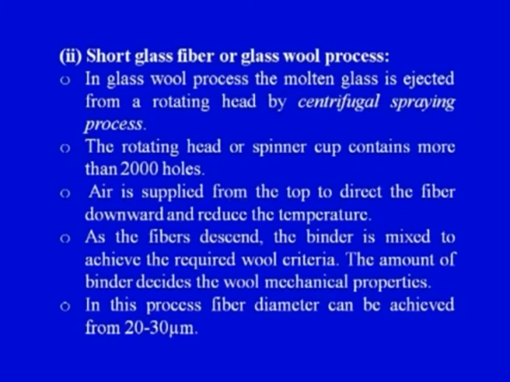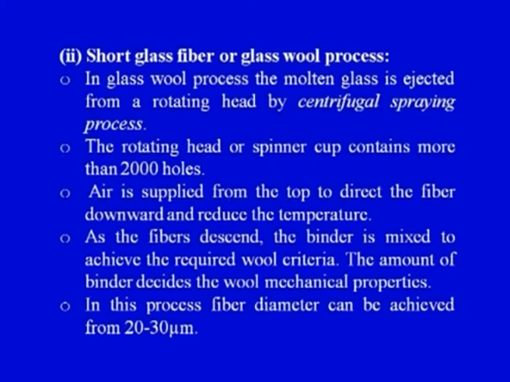As the fibers descend, the binder is mixed to achieve the required wool criteria. Now, the different fibers have to be bound together. So the binder is added when the fibers are coming down. The amount of binder decides the wool's mechanical properties. So when we are making the glass wool, the final properties would be dependent upon the amount of binder which we have injected while the glass was descending under the pressure of the air.